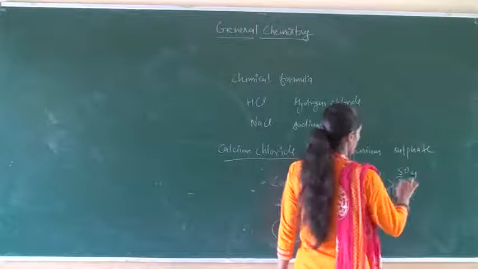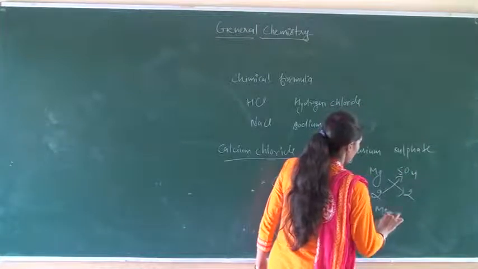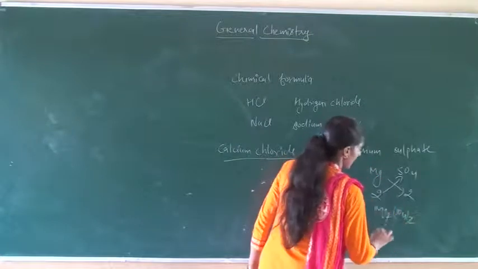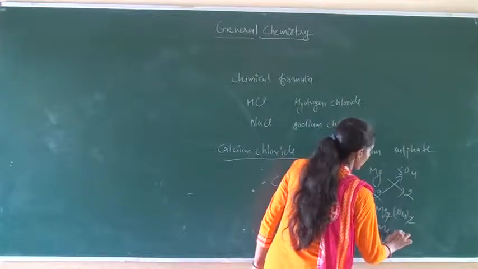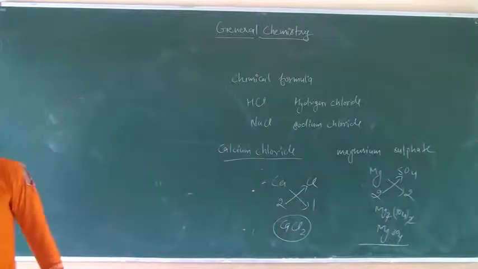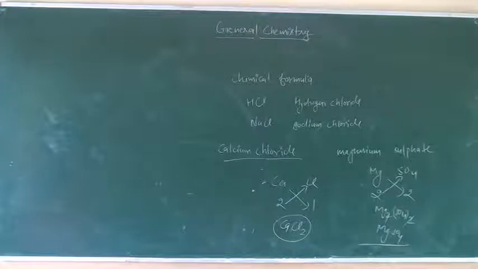Now cross multiply, Mg2 and SO4 twice; the 2s cancel, so MgSO4 is the chemical formula of magnesium sulfate. Okay students, with the help of this we can easily calculate the chemical formula.